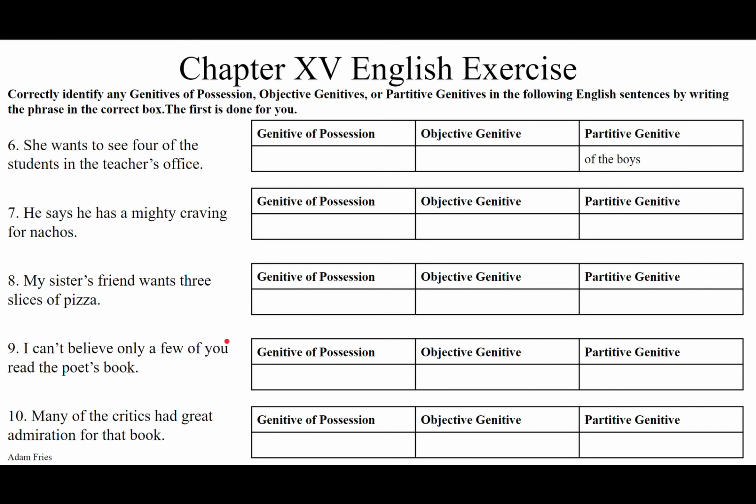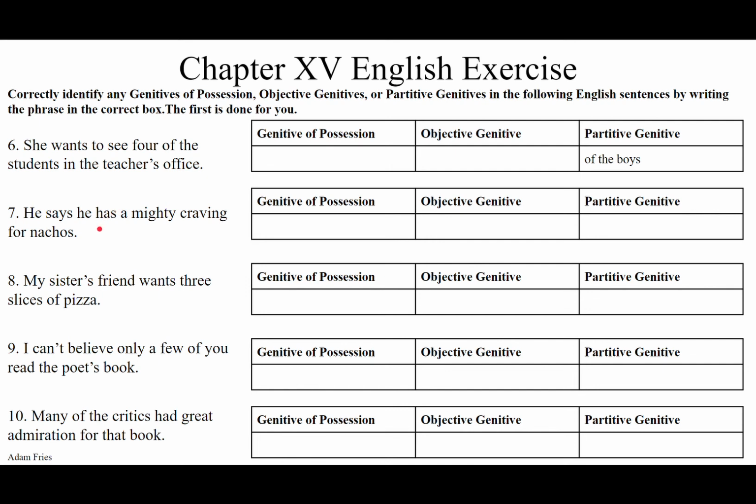Sexta, sententia sexta, the sixth sentence. She wants to see four of the students in the teacher's office. She is the subject. She wants to see four. Four is the direct object. Four of what? Four out of the students. So out of the students, we're going to put, instead of the boys, of the students. Of the students as the partitive genitive here. And in the teacher's office, teacher's with the apostrophe S, genitive of possession because the teacher owns the office. Genitive of possession, teacher's with the apostrophe S.